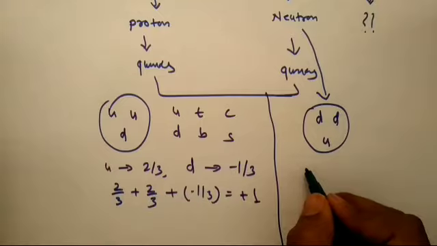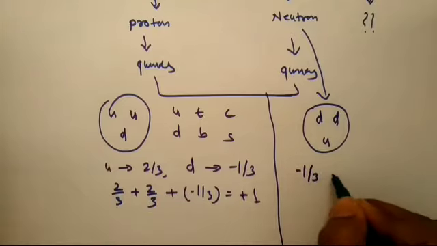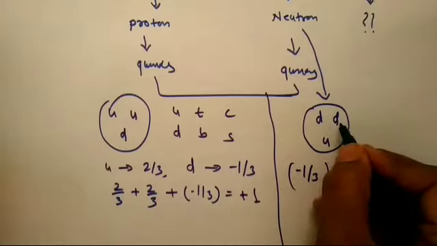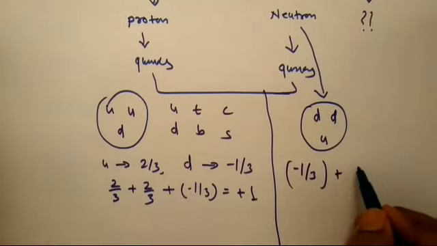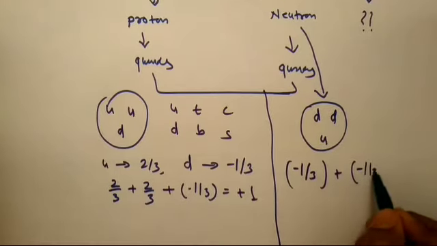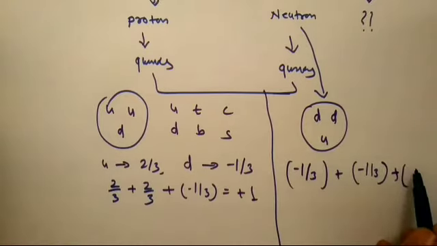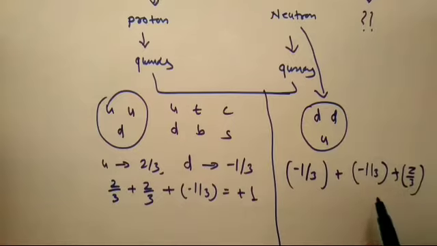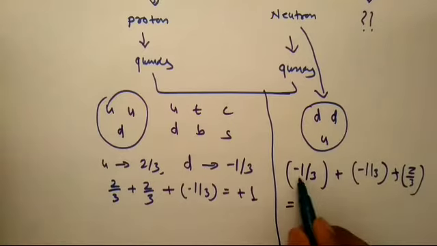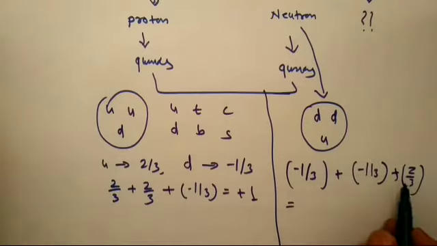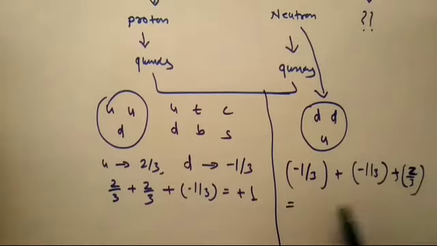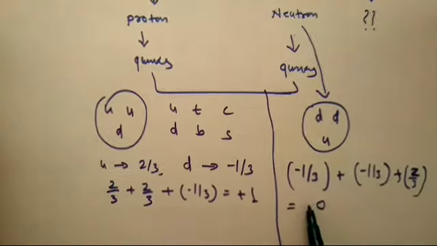That is, the down quark having the charge minus 1 by 3, plus one more down quark having the charge minus 1 by 3, plus the up quark having the charge 2 by 3. So minus 1 by 3 plus minus 1 by 3 plus 2 by 3, the total value is 0. So that is why the charge of neutron is 0 and the charge of proton is plus 1.